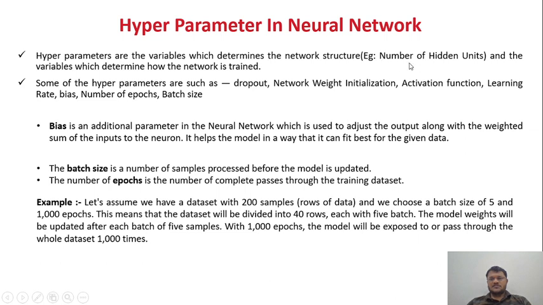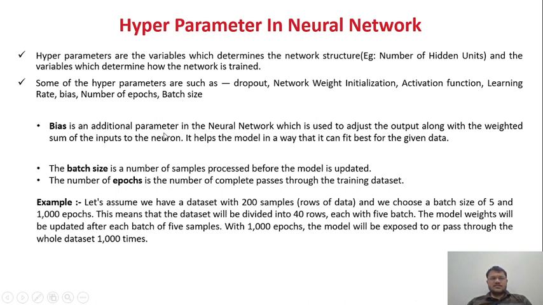So basically, the first one is the hidden layer and the variables which determine how the network is trained. There are different types of hyperparameters: dropout, network weight initialization, activation function, learning rate, bias, number of epochs, and the batch size.